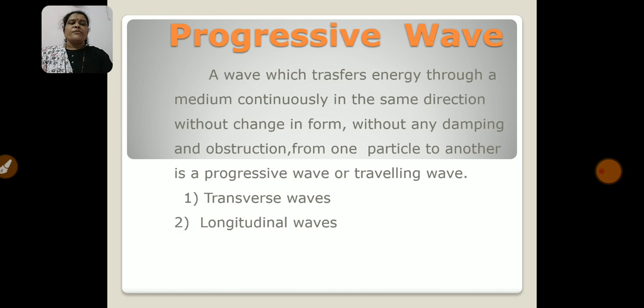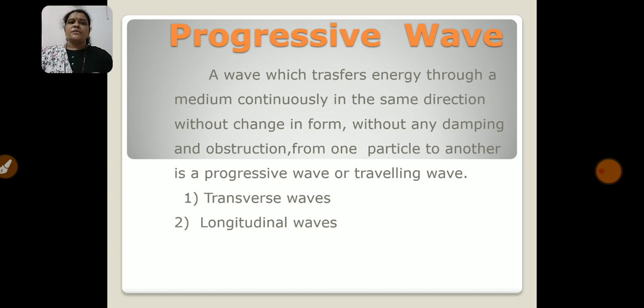A wave which transfers energy through a medium continuously in the same direction without change in form, without any damping and obstruction, from one particle to another, is a progressive wave or traveling wave. A progressive wave has two types, transverse waves and longitudinal waves.